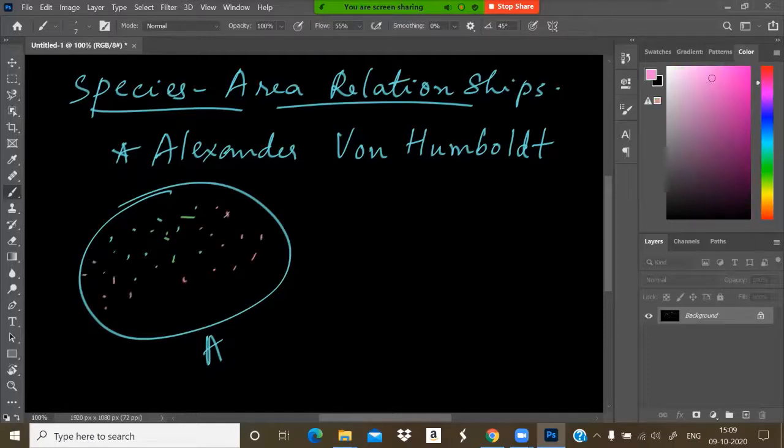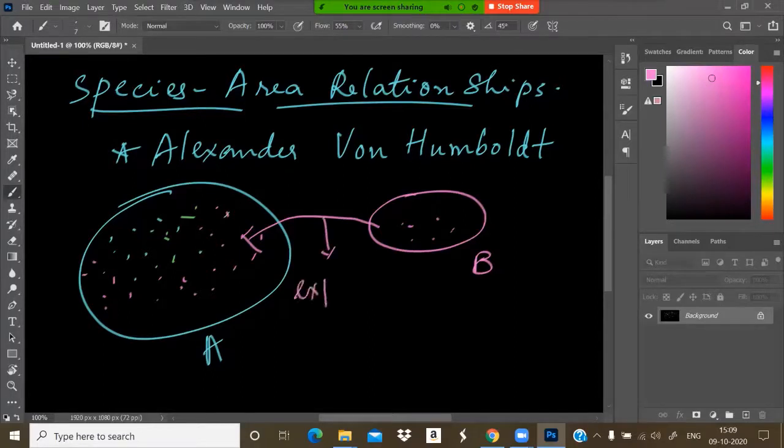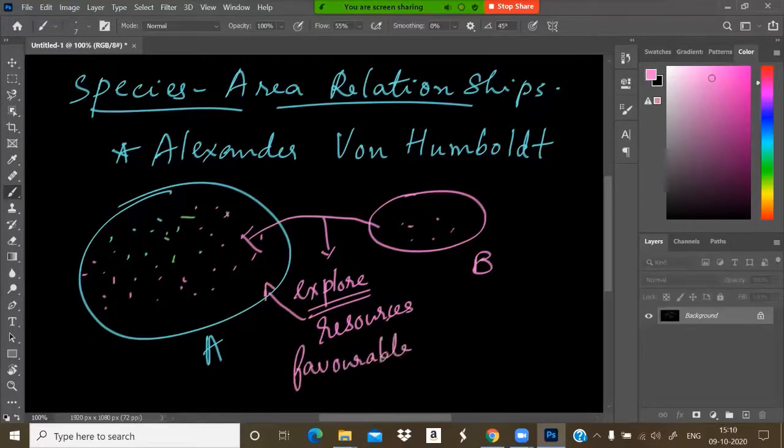Some organisms from some other area, suppose area B, will migrate from area B to area A, and these migrating organisms will explore the resources in area A. If all these resources are favorable for them, they will choose that area to live and flourish.